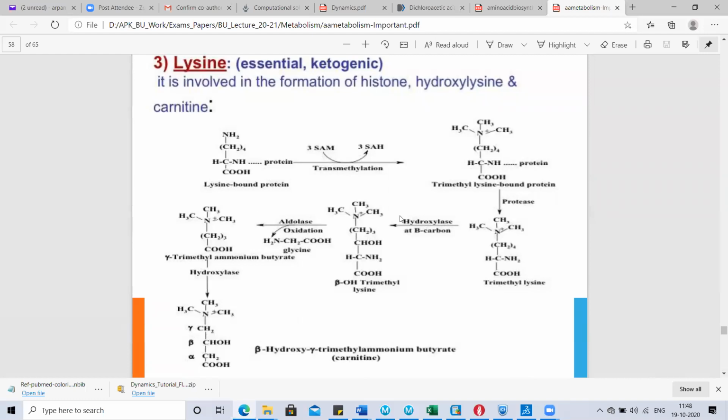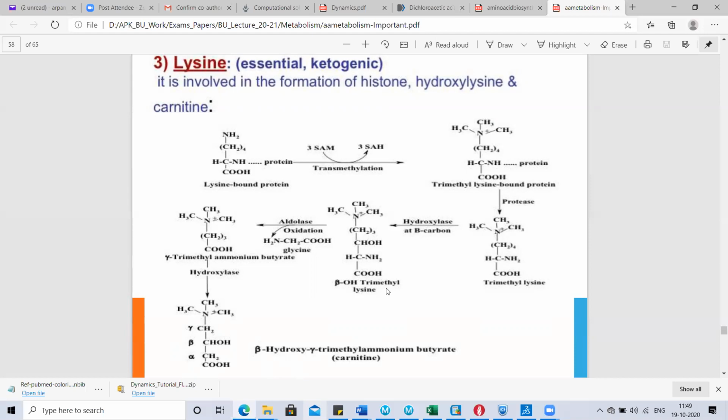Here a breakdown occurs: glycine gets removed and it produces gamma trimethyl ammonium butyrate, which upon hydroxylation in the presence of the enzyme hydroxylase produces beta hydroxy gamma trimethyl ammonium butyrate. The compound name is beta hydroxy gamma trimethyl ammonium butyrate. That is your carnitine.